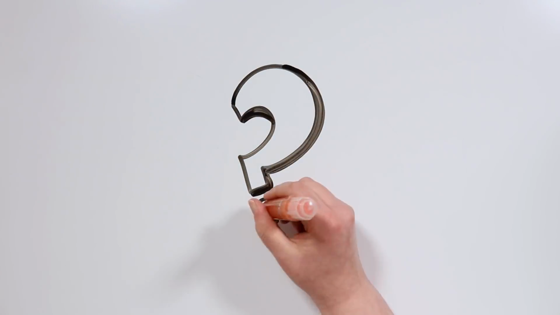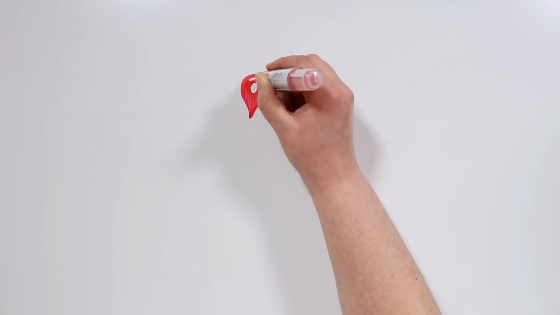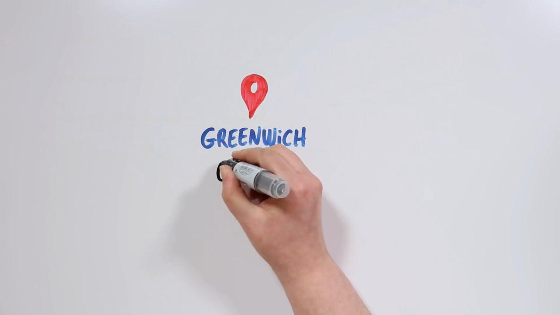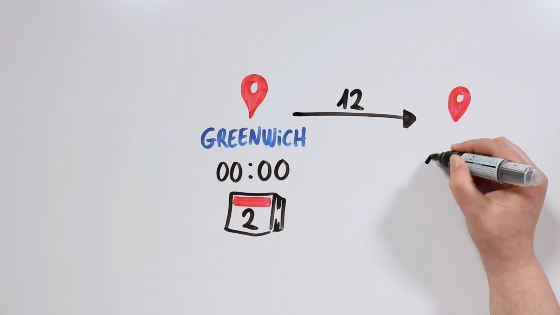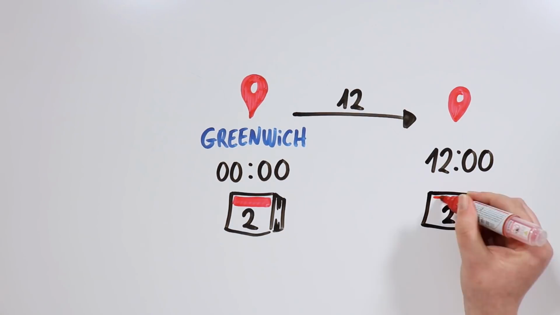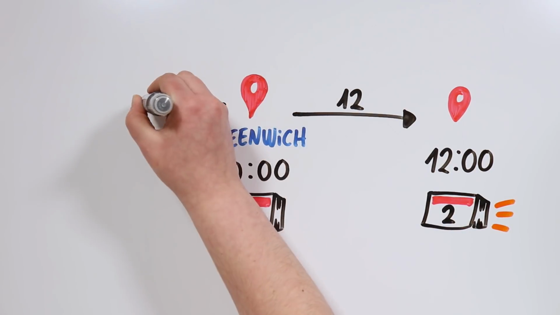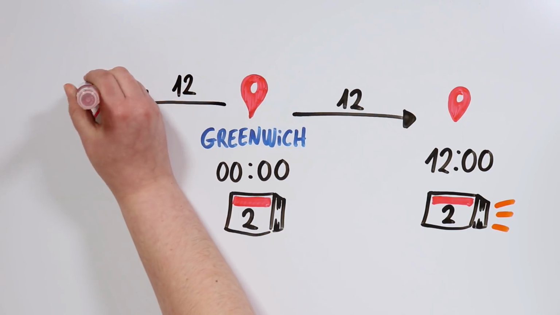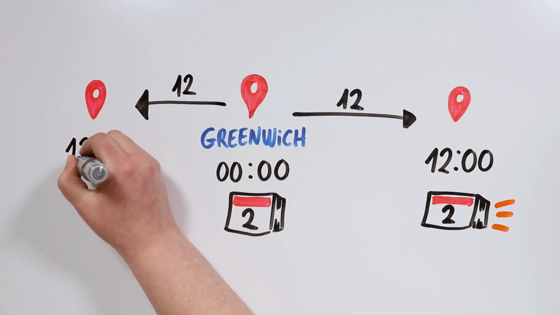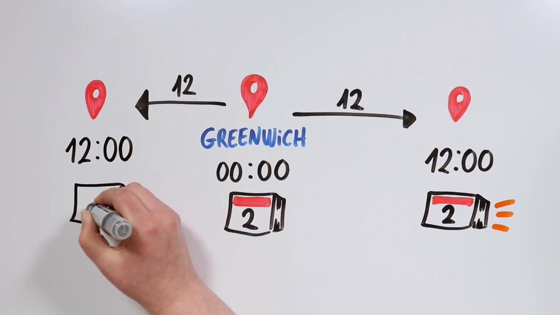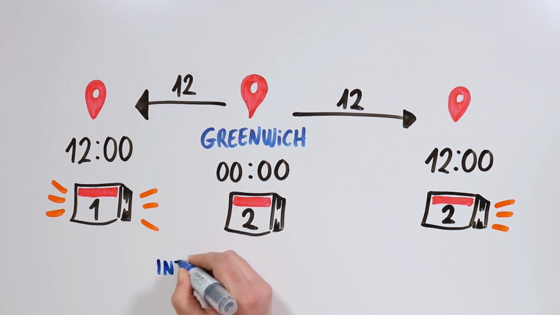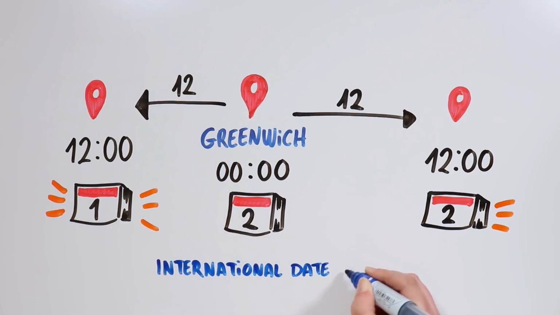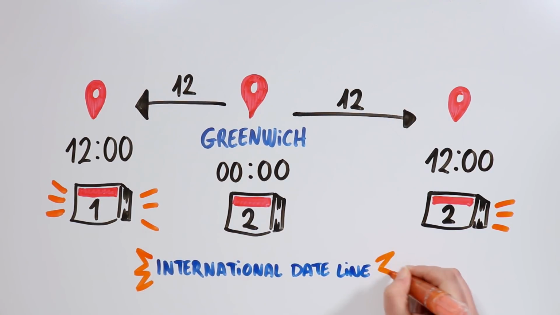Thus, sometimes the time adopted by a country is politically imposed. Now, which point marks the actual change of day? We will explain it with an example. If we are located in Greenwich at midnight of February the 2nd and we move 12 time zones to the right, it will be 12 in the morning of February the 2nd. However, if we move from Greenwich the same number of time zones but to the left, that will be 12 less hours, and thus it will be 12 in the morning of February the 1st.